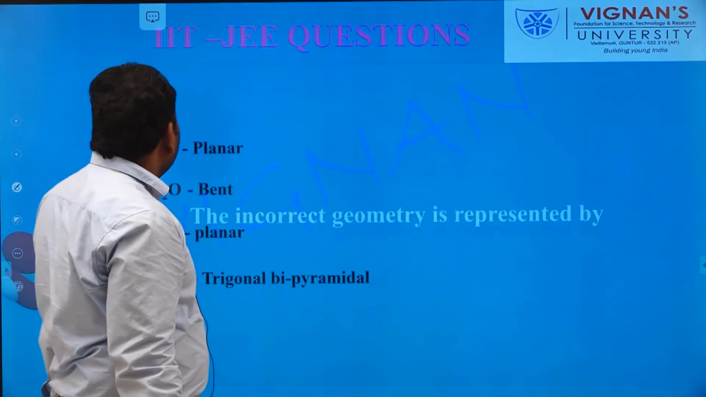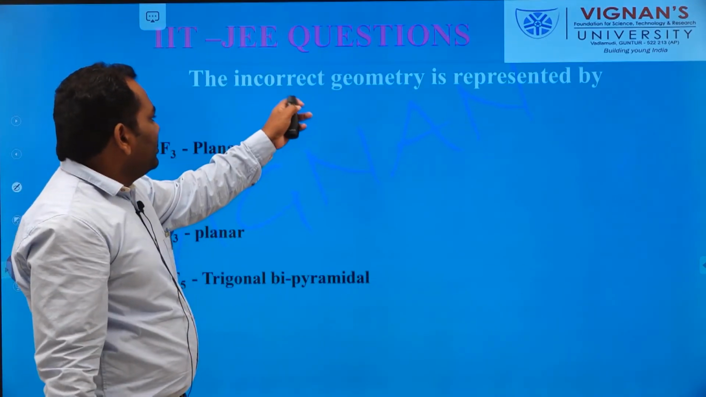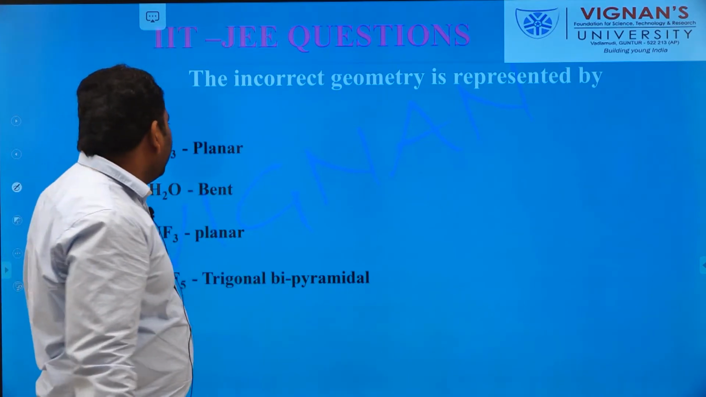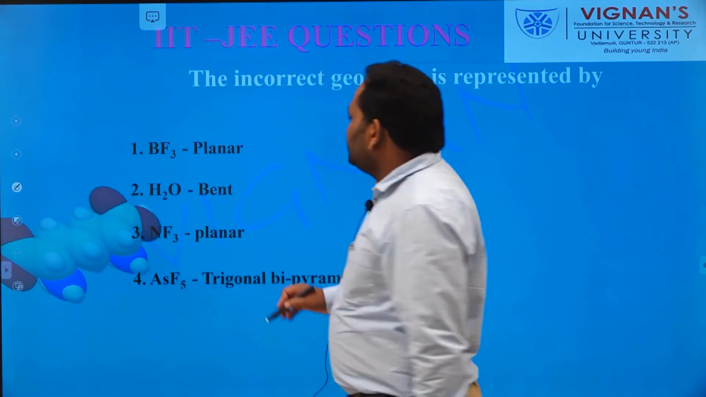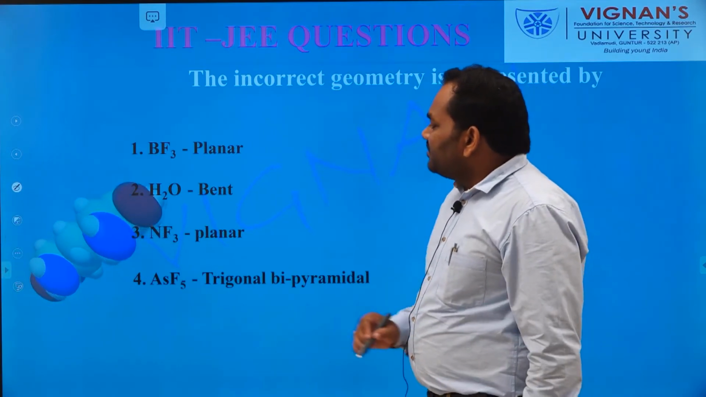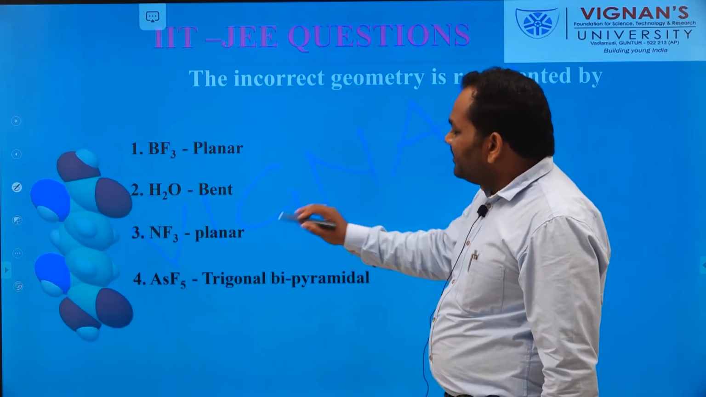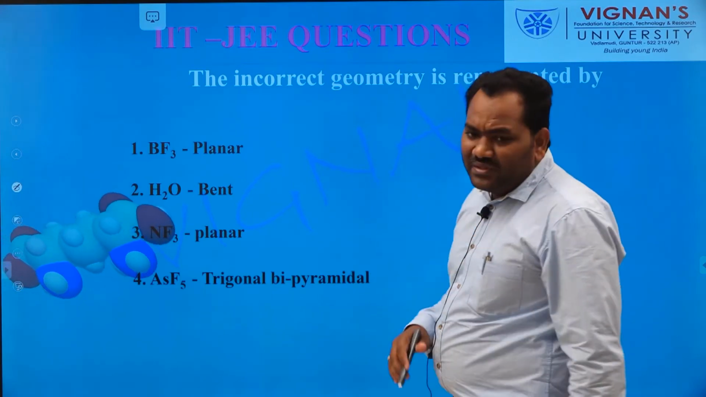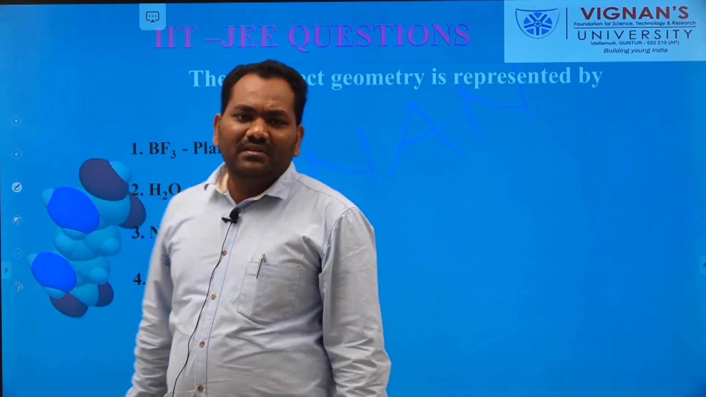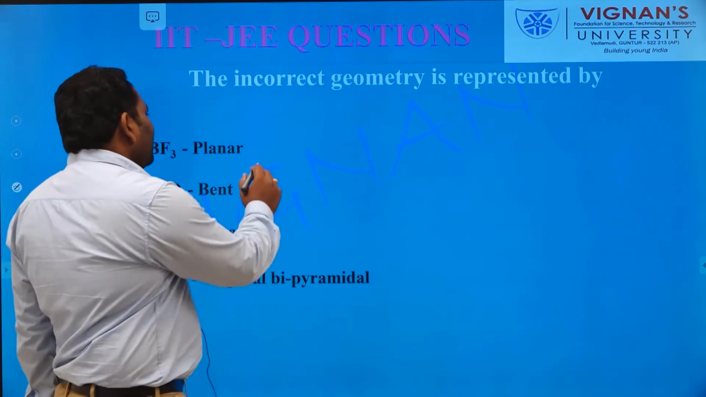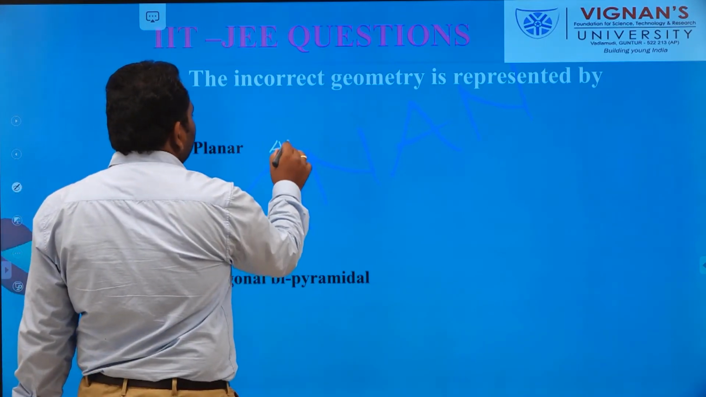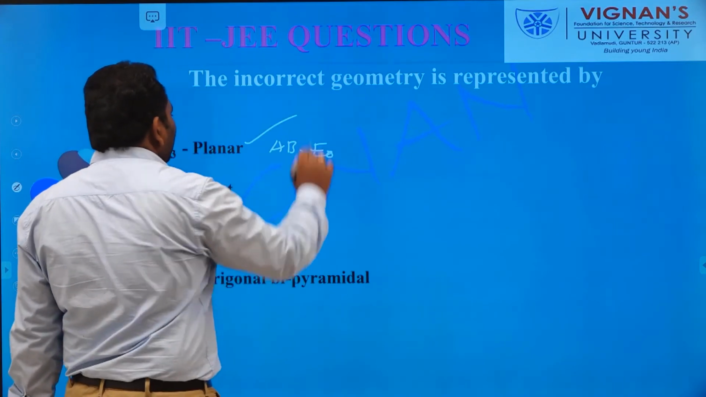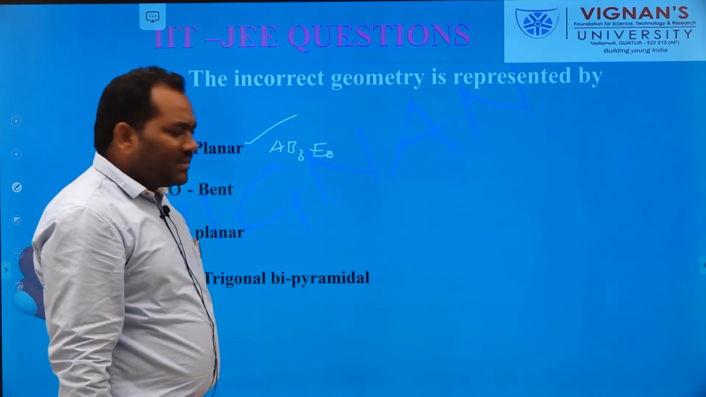Now the next question: the incorrect geometry is represented by which of the following? BF3 is planar, H2O is bent, NF3 is planar, and AsF5 is trigonal bipyramidal. It is a very familiar question. We know that BF3 is an AB3E0 type molecule, so it has a planar structure.